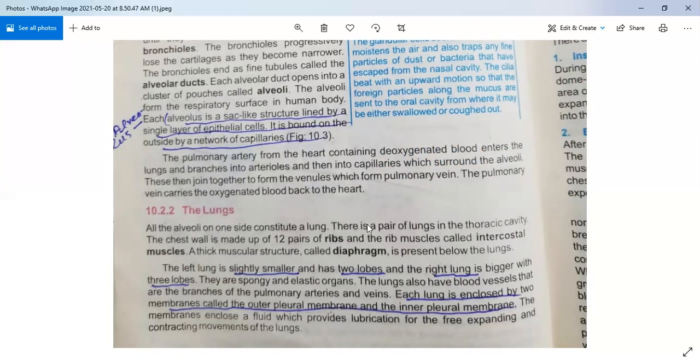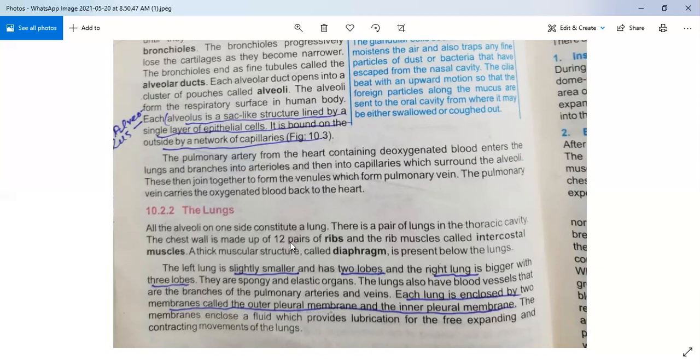constitute the lung. So there is a pair of lungs in the thoracic cavity. Underline in your book, we have a pair of lungs. The chest wall is made up of 12 pairs of ribs. So how many ribs will be in our body? There should be 24 ribs. These are 12 pairs.